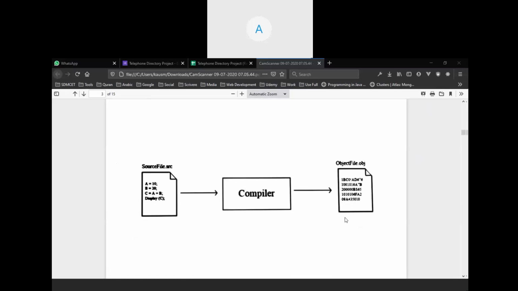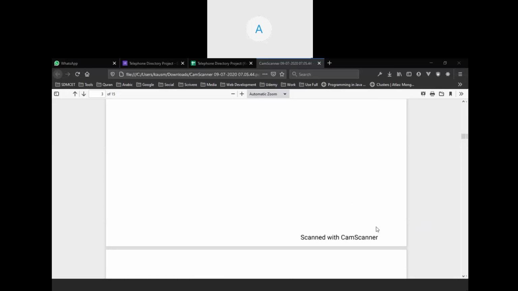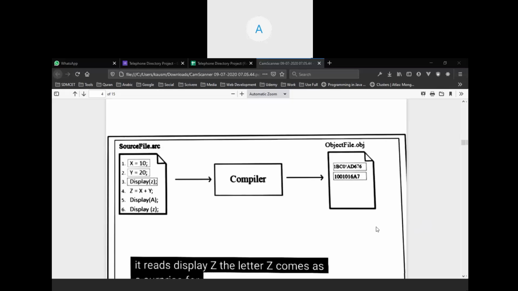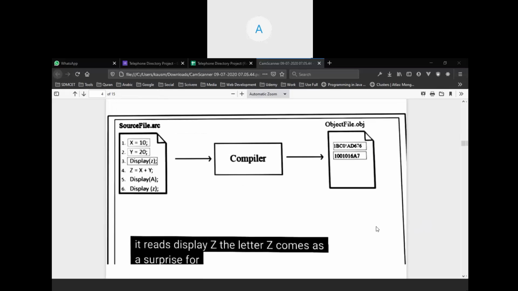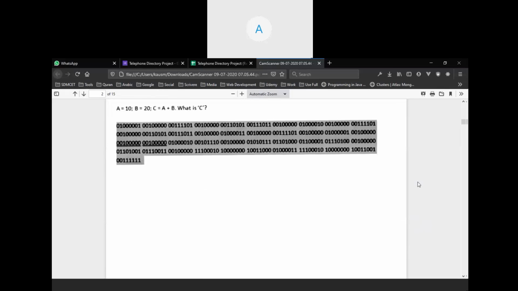Usman, go right. Usman, scroll up. Scroll down, Usman. Third page.